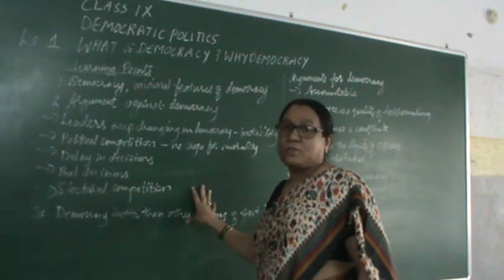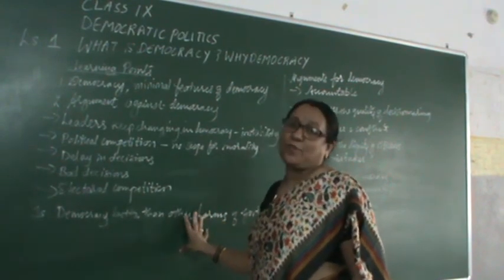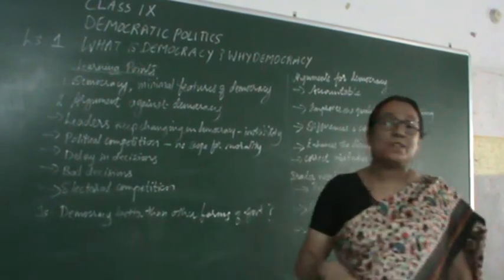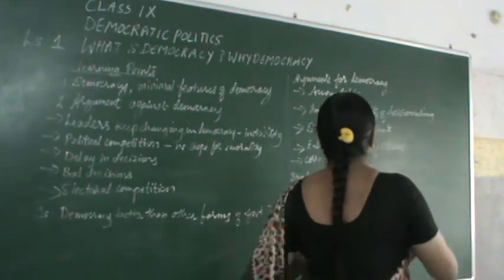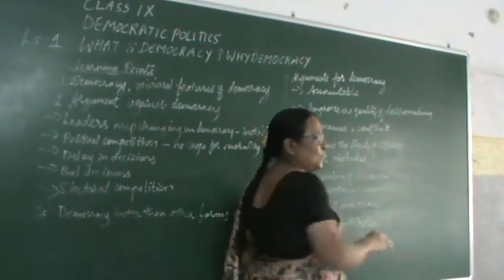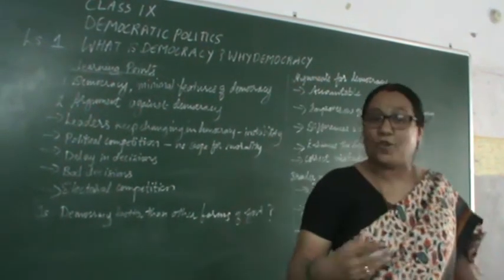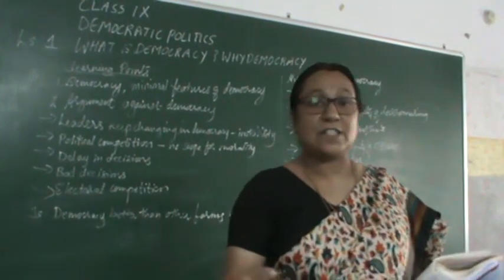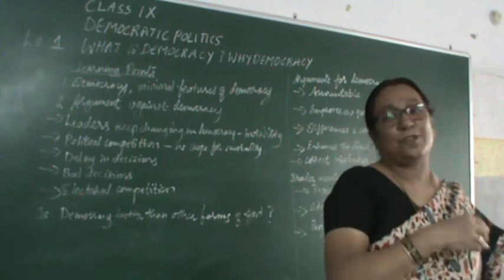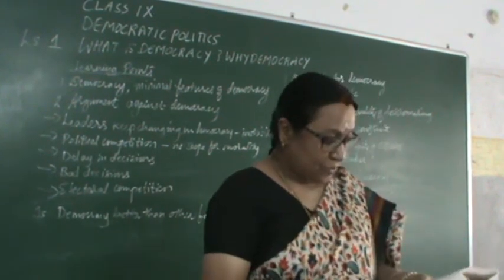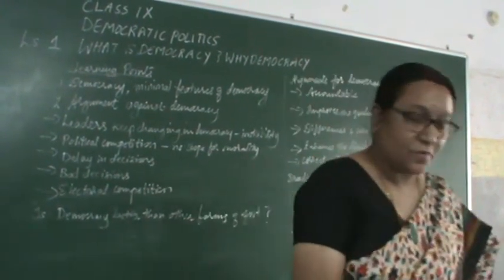But still, we say that democracy is a better form of government. What are the arguments in favor of democracy? Let us see. First one is accountability. Through an example, we will try to understand what is this accountability. We say democracy is a better form of government because it is accountable to the needs of the people. So the first point which is for